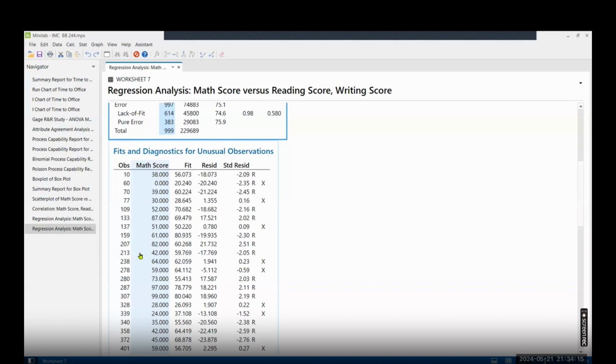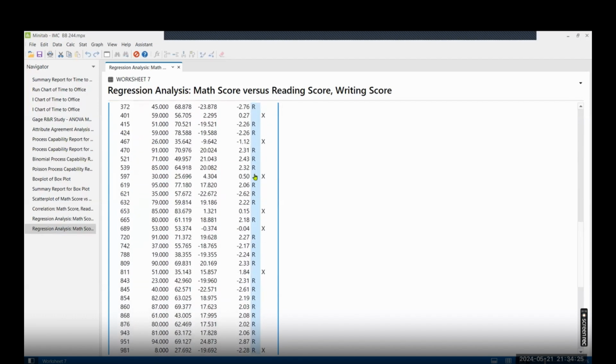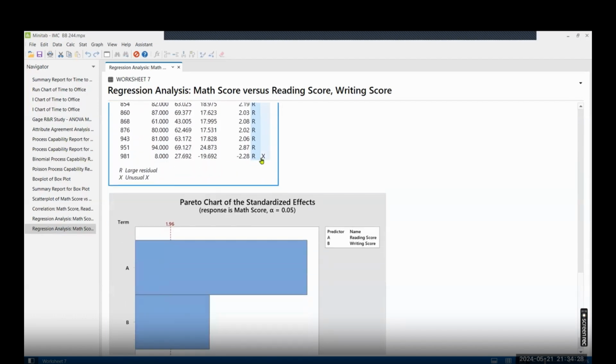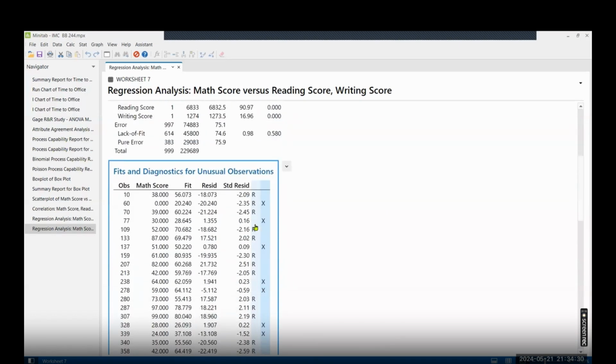Where you will see the R, which stands for large residual. Large residual means these values are significantly away from the center line where they should be. And X means an unusual observation, which means these are X values which are extreme values in the data, which should not be part of that example.